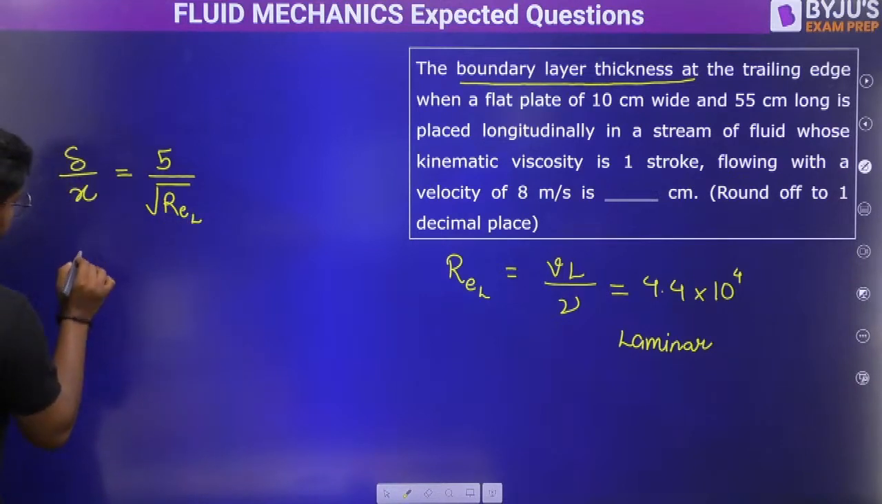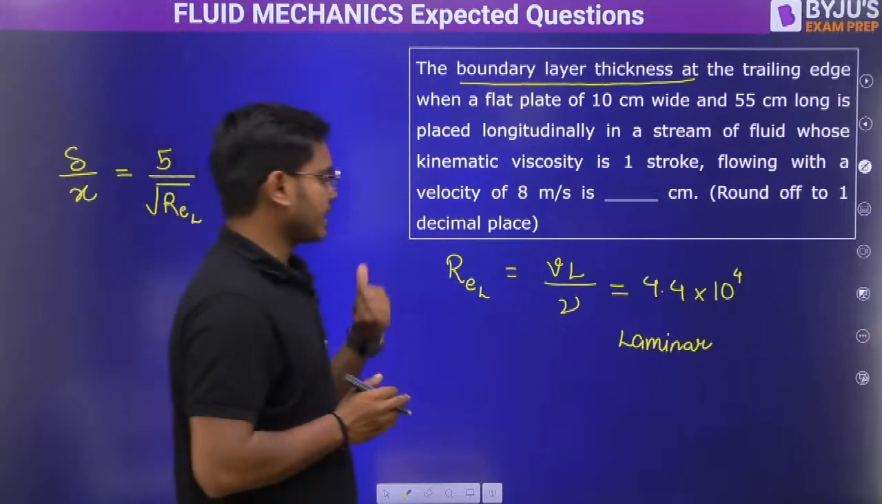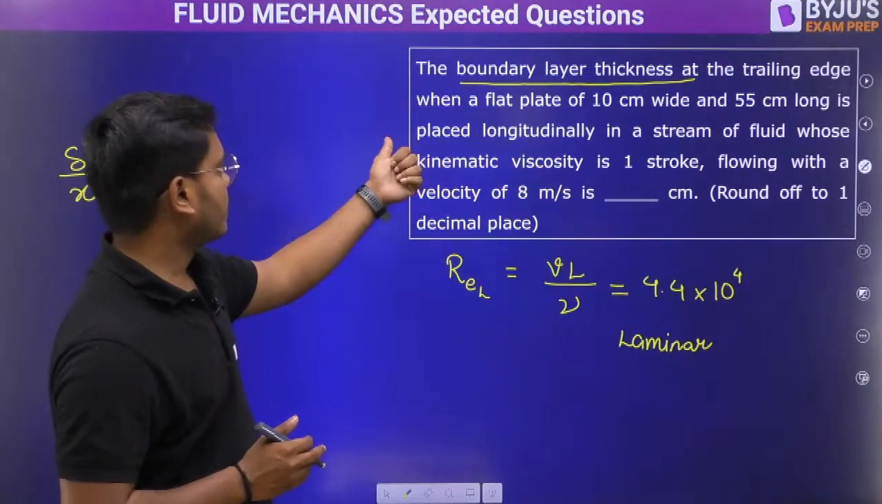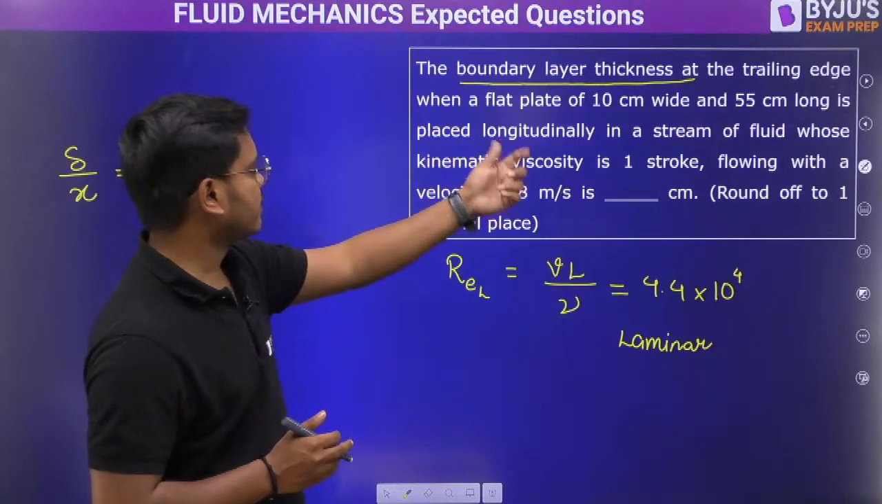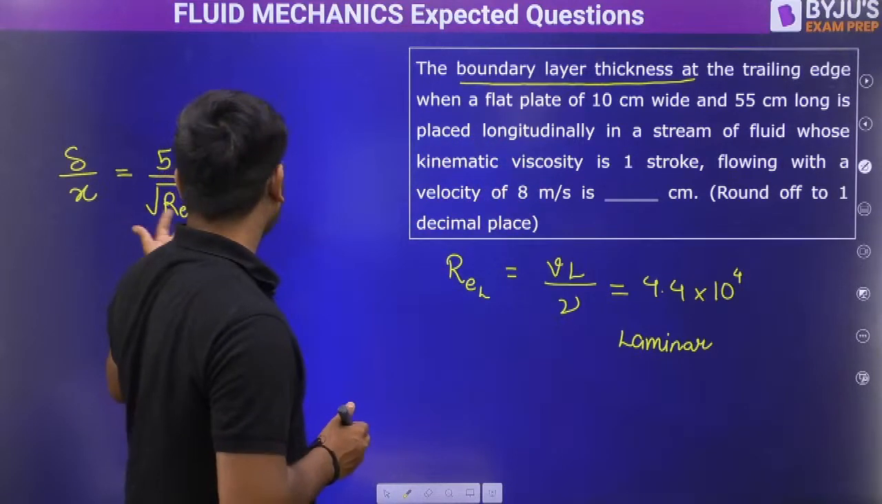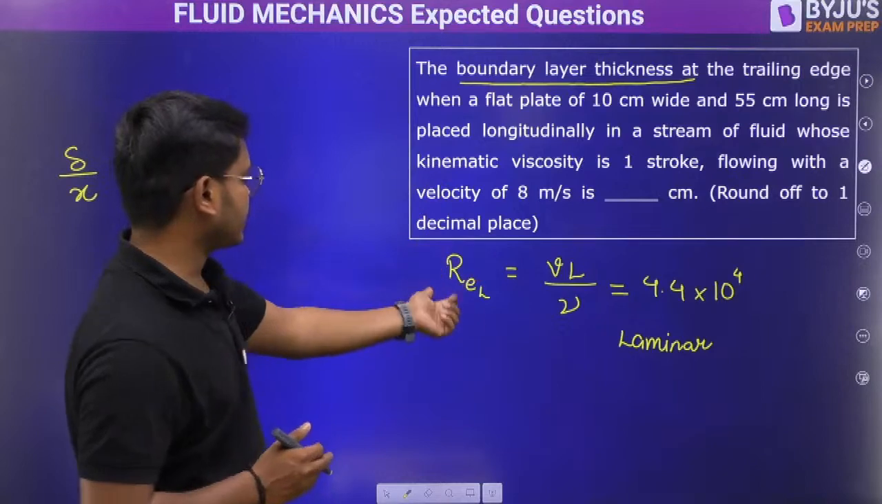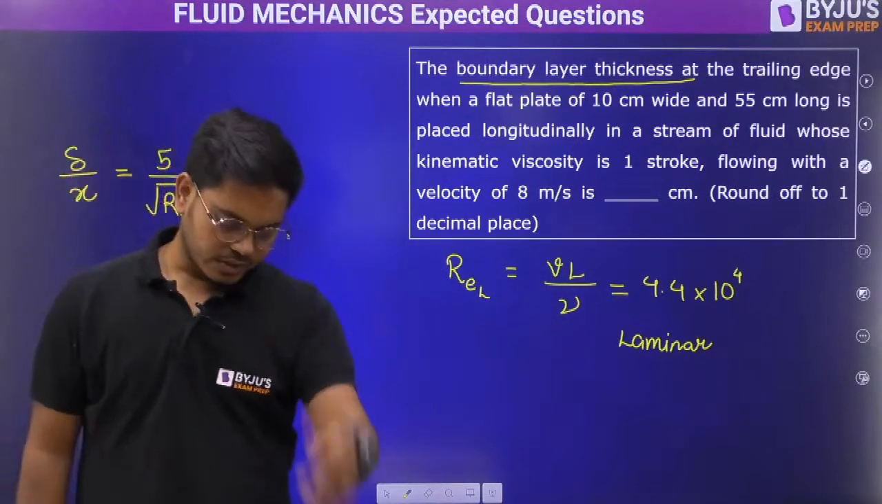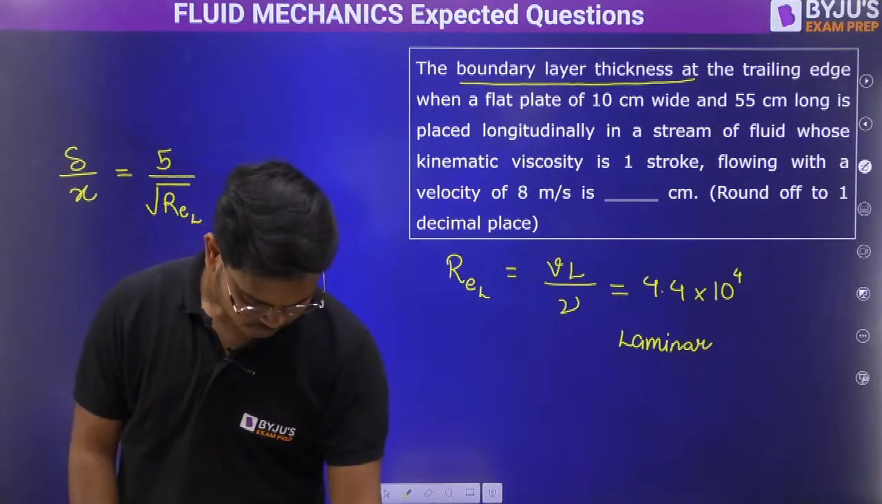So we'll put the values and we'll get the answer. x will be nothing but L only. All the values are given: the 10 centimeter by 55 centimeter length is given. What else is required? Velocity is given. I think we have already got the value of Re_L. So how much is the boundary layer thickness? Very good. Ayush has also got the answer.